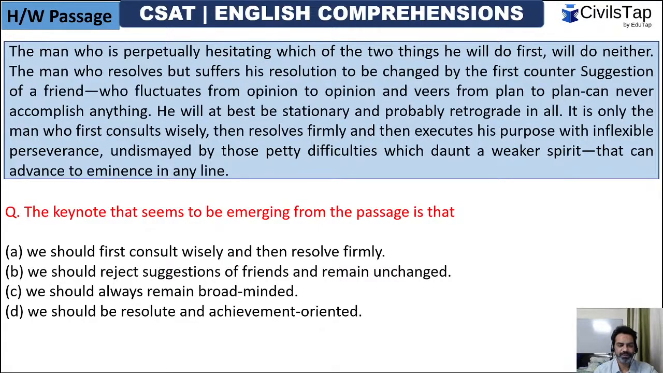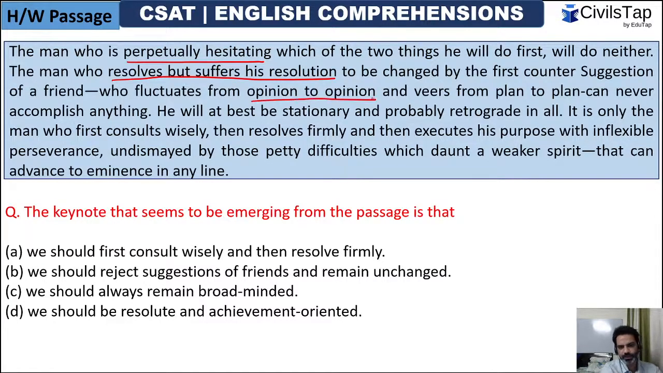So the passage was something like this: the man who is perpetually, that means constantly, hesitating which of the two things he will do first, will do neither. That when a person is confused, he will do neither. So the man who resolves but suffers his resolution to be changed by the first counter suggestion of a friend, who fluctuates from opinion to opinion. So this is what they want to say.